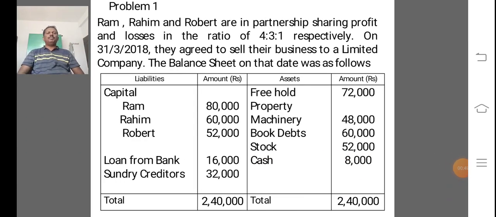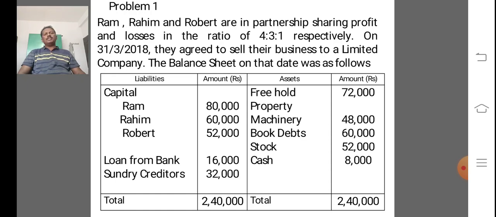So first I am taking one problem. Ram, Rahim and Robert are in partnership, sharing profits and losses in the ratio of 4:3:1 respectively. On 31-3-2018, they agreed to sell their business to a limited company. The balance sheet on that date was as follows.